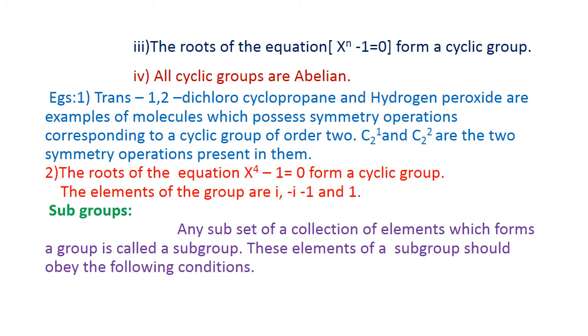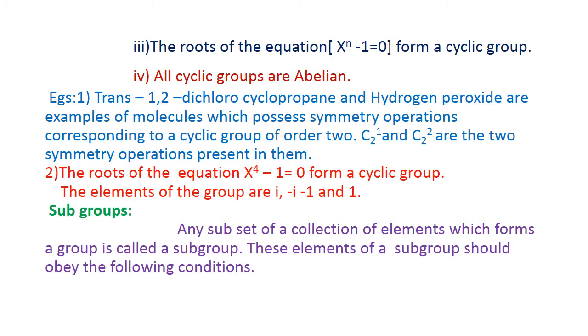The roots of the equation x power n minus 1 equal to 0 form a cyclic group. The very important point is that all cyclic groups are abelian. Now you have to consider 3 important points regarding the cyclic group. One, all the elements are generated from a single element. The second, the roots of the equation x power n minus 1 equal to 0 form a cyclic group. The third, all cyclic groups are abelian.